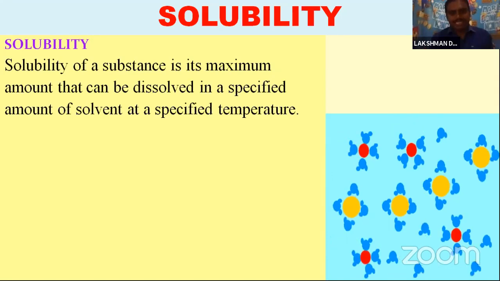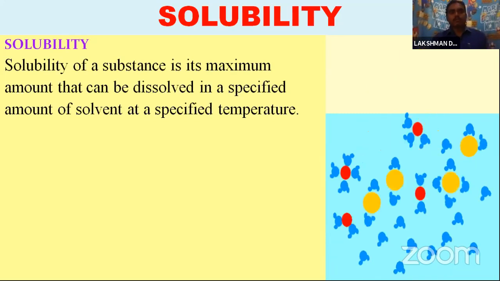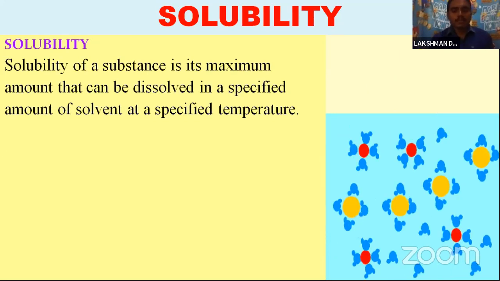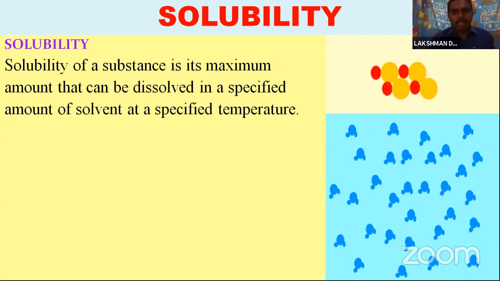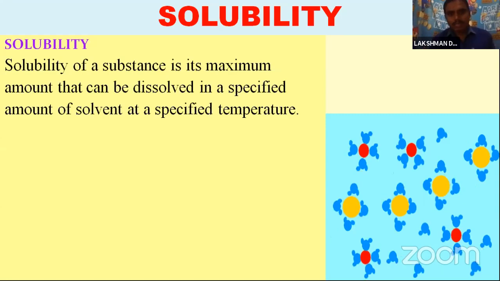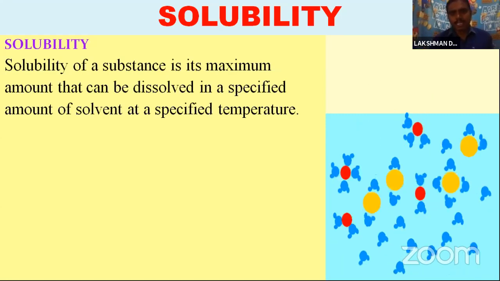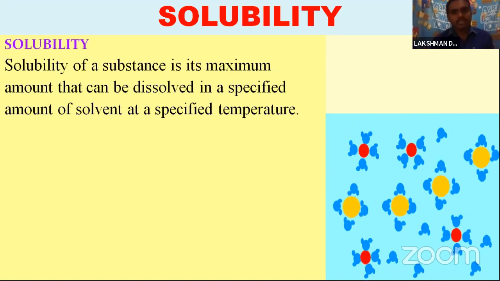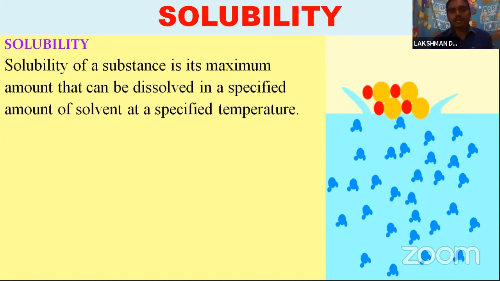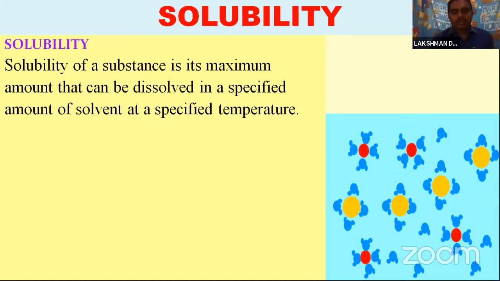Solubility of a substance is its maximum amount that can be dissolved in a specified amount of solvent at a specified temperature. Simply, the maximum amount of solute dissolved in a specified amount of solvent at a specified temperature is called solubility.